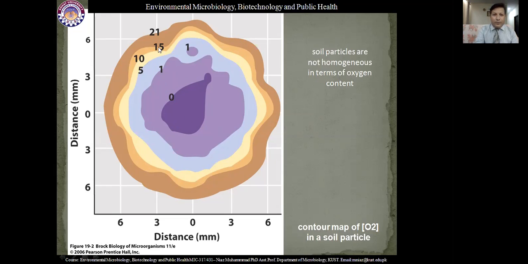Similarly, if you see 15, 10, 5, 1, and at the center of the soil particle, the concentration of oxygen is 0. So as students of microbiology, we can understand that in the center of the soil particle, where the concentration of oxygen is very low, it will not allow the growth of the aerobic microbial population. Only anaerobic microbial growth will take place over there, and anaerobically they can decompose any pollutant.